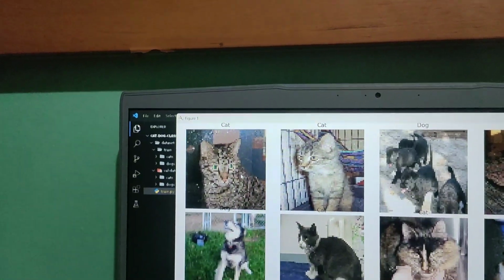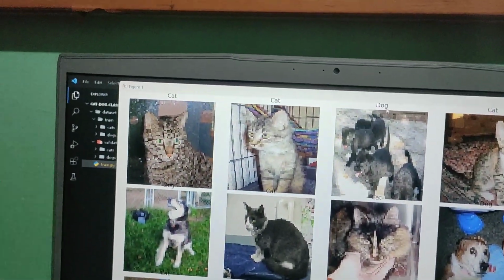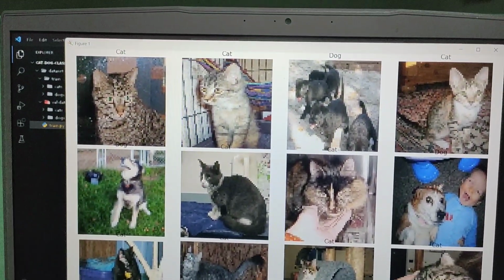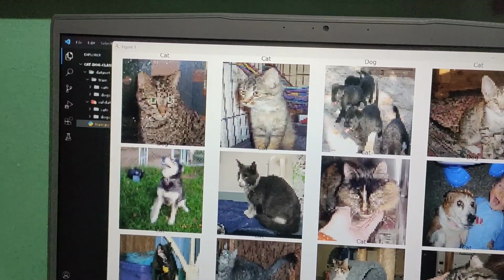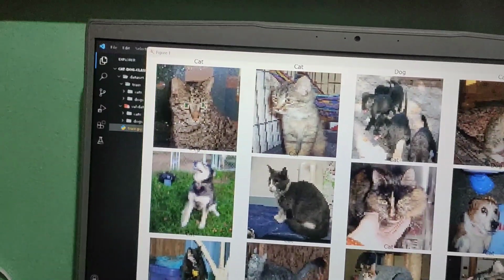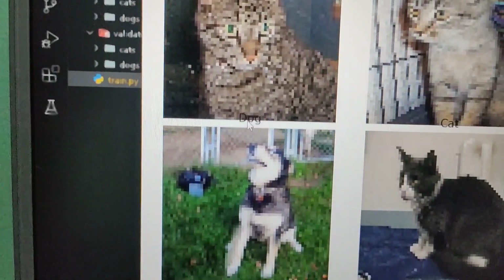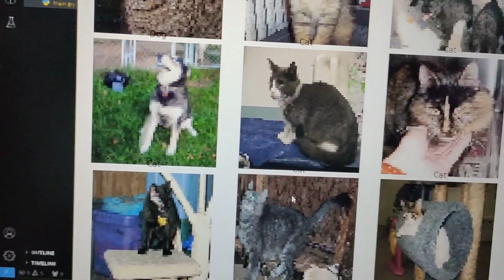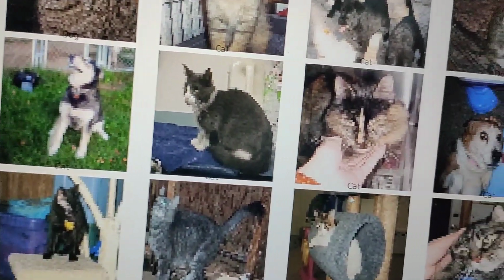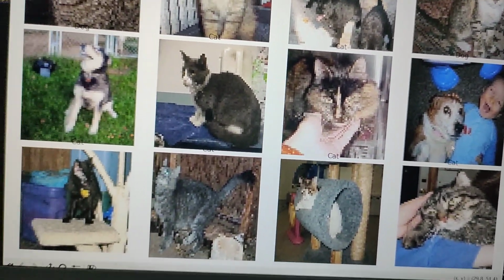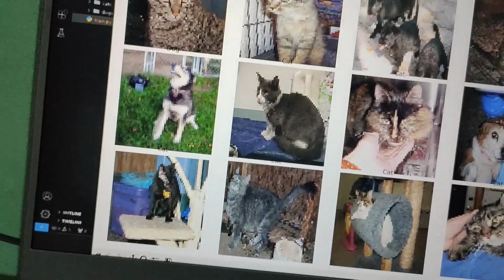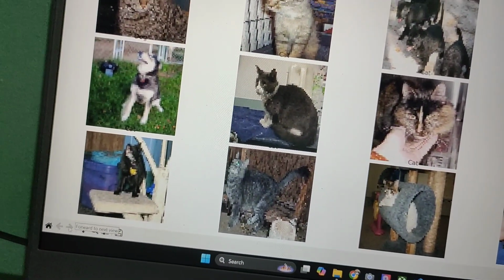This is the cat, dog, cat, dog, cat, dog. You see the dog, cat, cat, cat. So the program can identify.